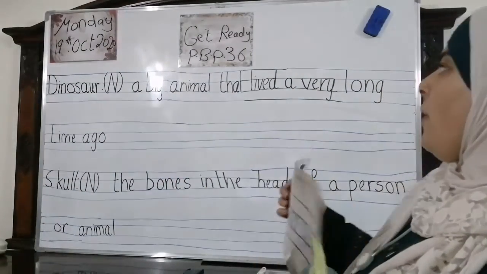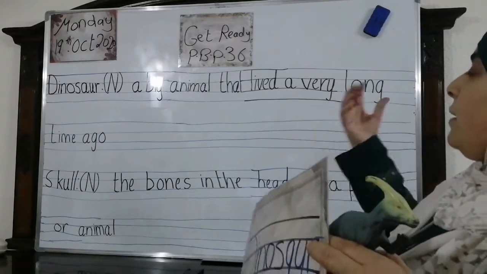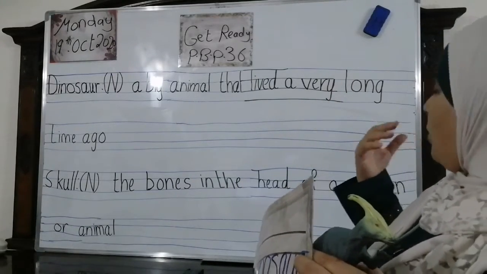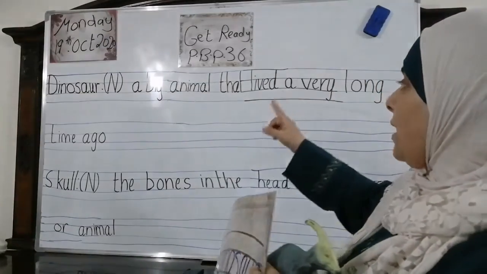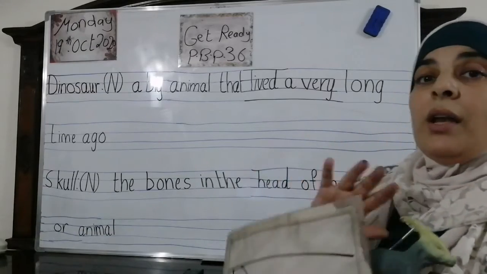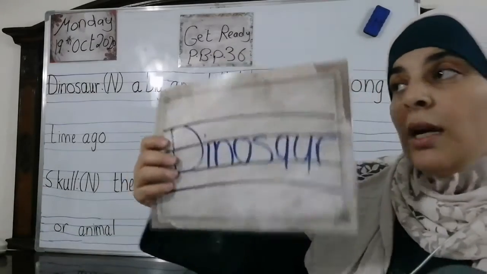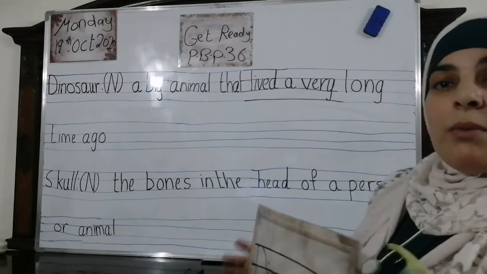I don't think so. What is dinosaur? It is a big animal that lived a very long time ago. Again, what is dinosaur? A big animal that lived a very long time ago. The last time, what is dinosaur? A big animal that lived a very long time ago.